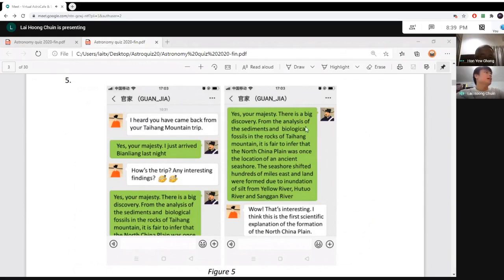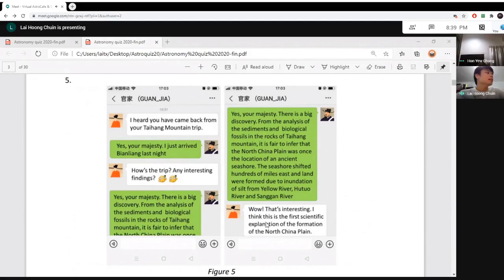So he said, from the analysis of sedimental biological fossils in the rocks of Taihang Mountain, it is fair to infer that North China Plain was once the location of an ancient seashore. The seashore shifted hundreds of miles east and land was formed due to inundation of silts from Yellow River, Hutuo River, and Sangkan River. So basically, another clue given here. So this is the first clue, giving explanation on how the North China Plain was formed.